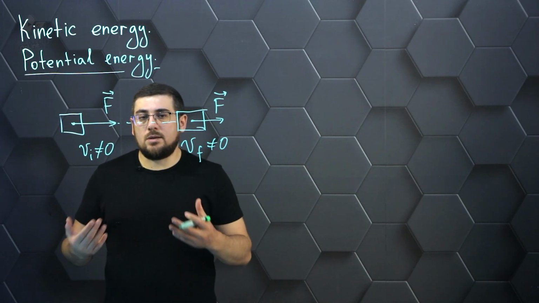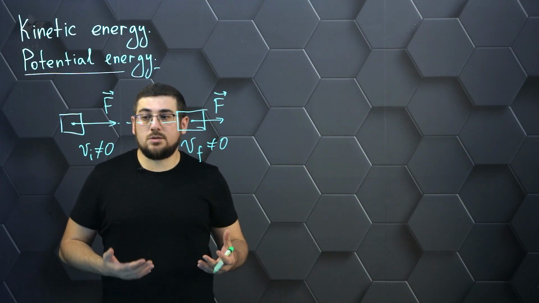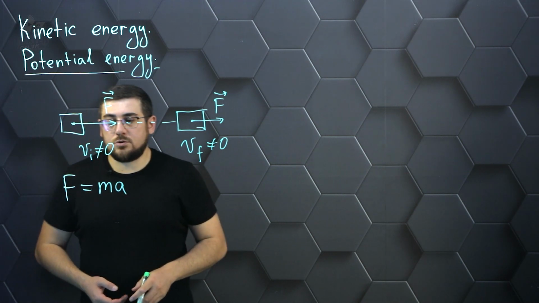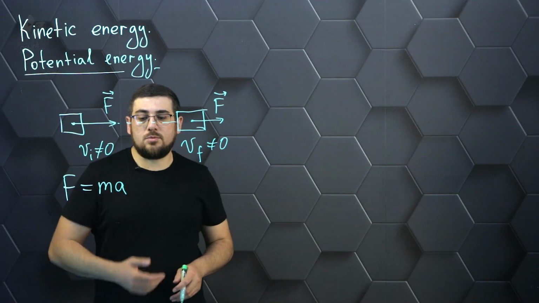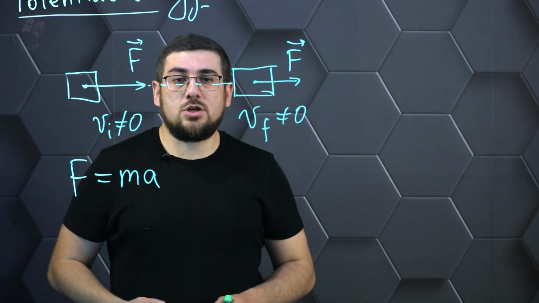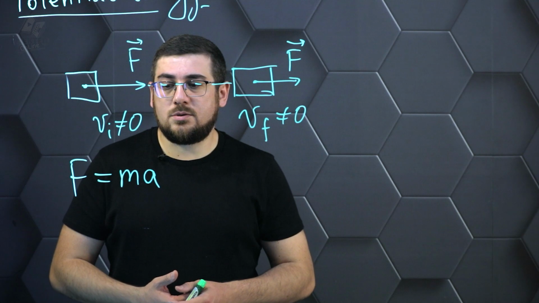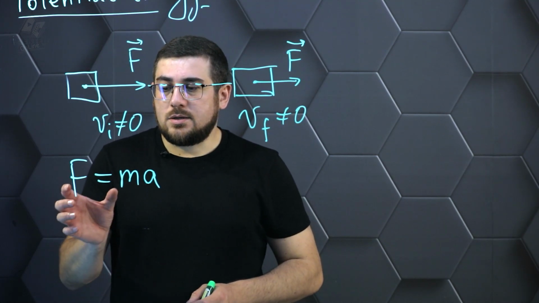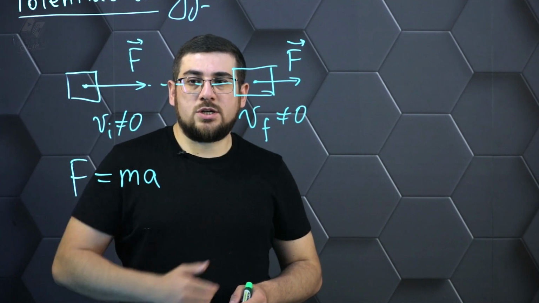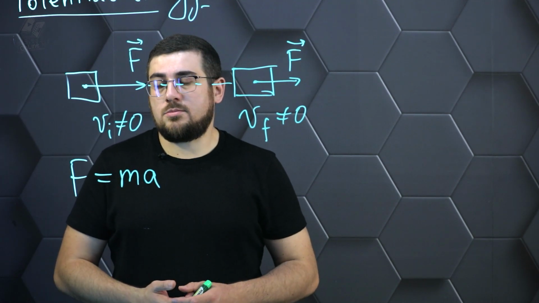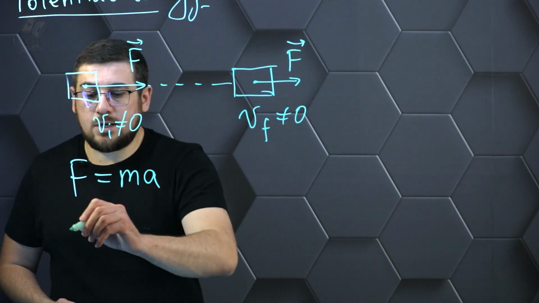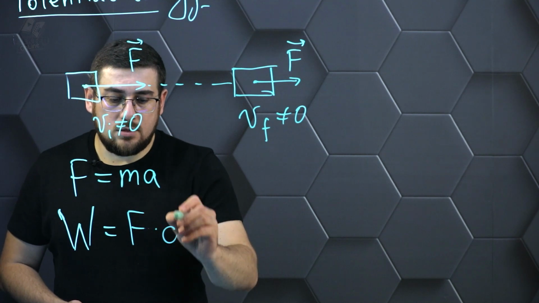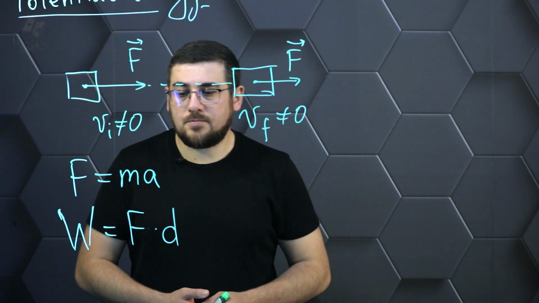What can we use to describe this situation? Of course, we can consider this problem from the point of view of Newton's second law, because there is a force, there is a certain mass of the body, and there is a certain acceleration. So, now our task is to try to describe these moments and see what we can use here to calculate our problem. So when we talk about the action of a force and a certain displacement is produced by this force, we can talk about the work that has been done on this displacement. We define work as the product of the force and the corresponding displacement of the body.